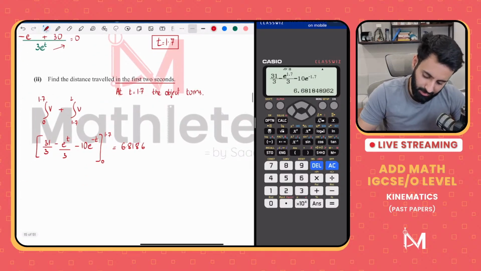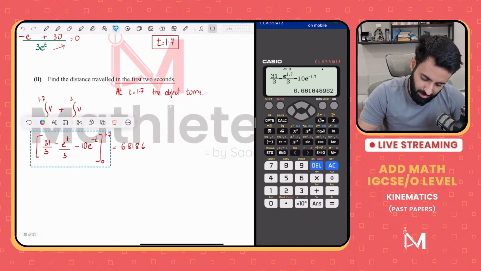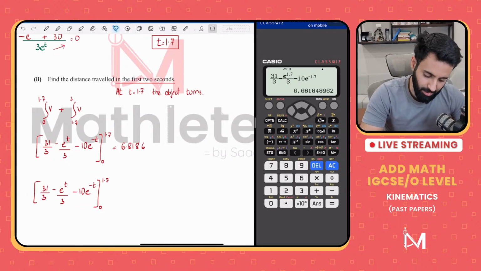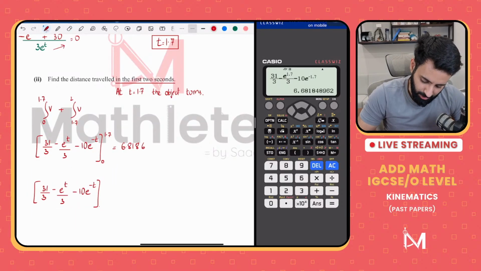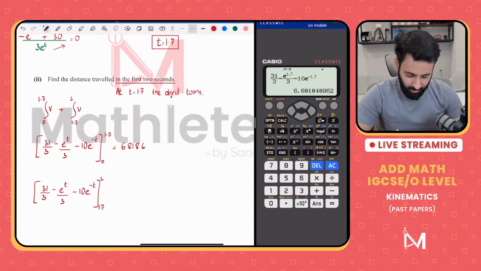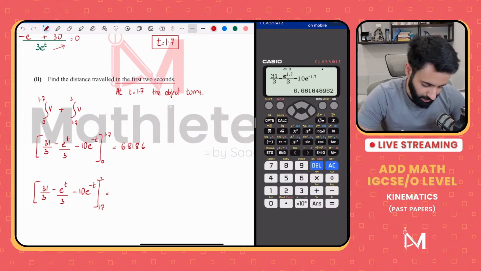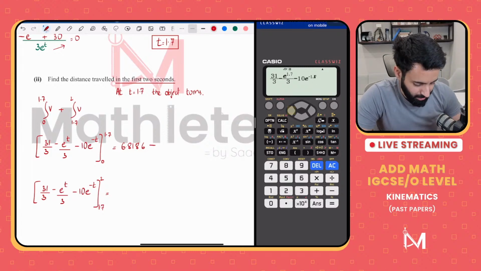Now we're going to integrate this once again, but this time the limits that we're going to use are going to be 1.7 and 2. Actually, no, wait a minute. Now let's plug in 0. I just realized that I didn't plug in 0.